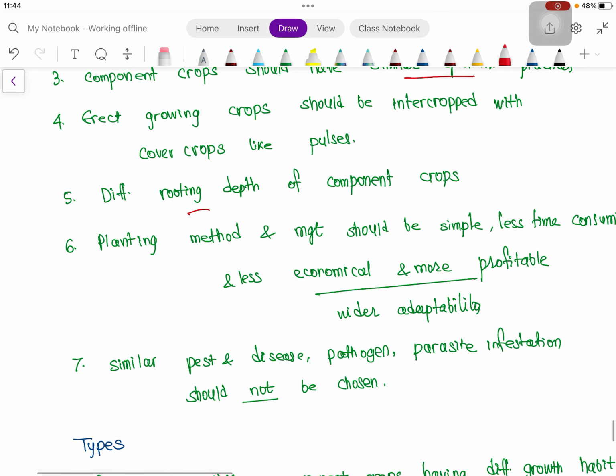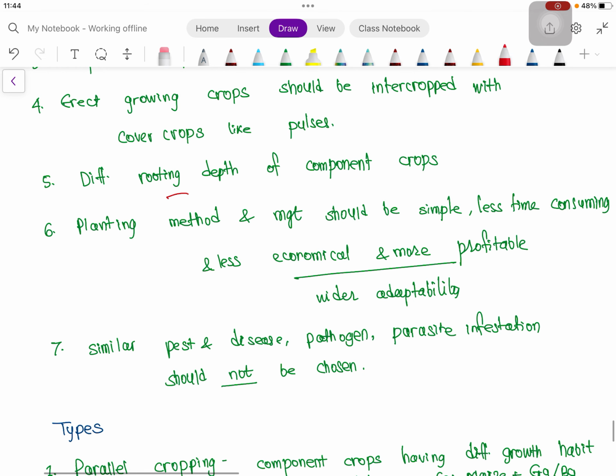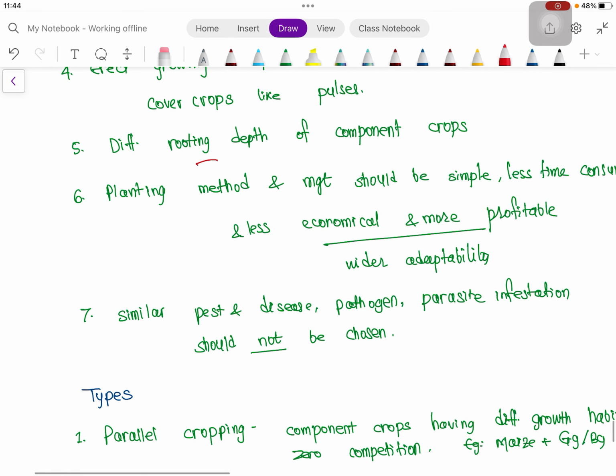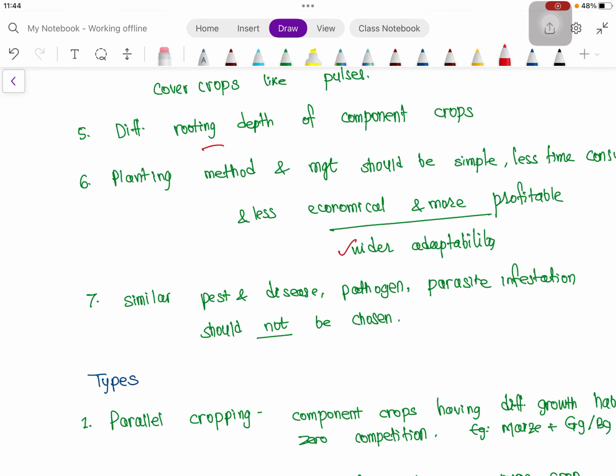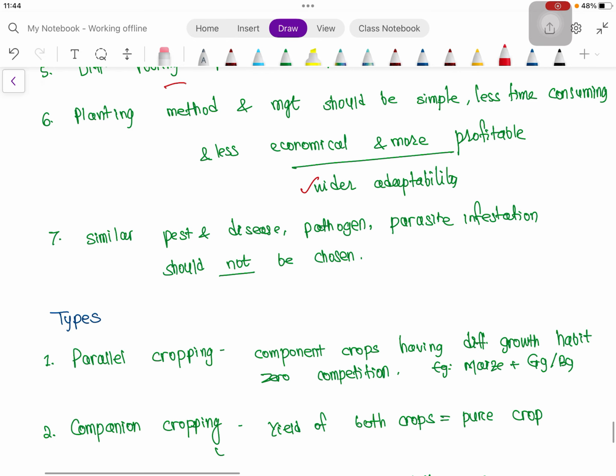Planting method of management should be simple, less time consuming, less economical, more profitable, so that wider adaptability will be there. And similar disease, pest, pathogen, parasites should not be chosen. We have already seen this.